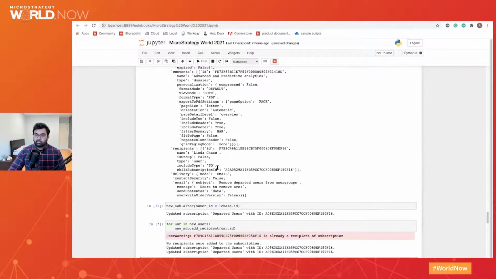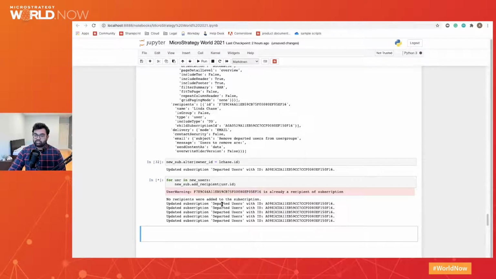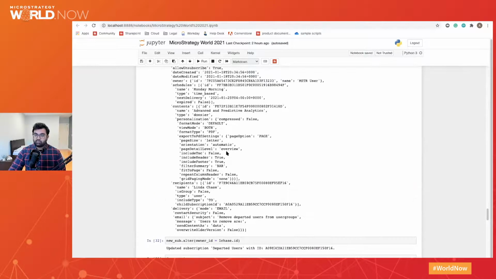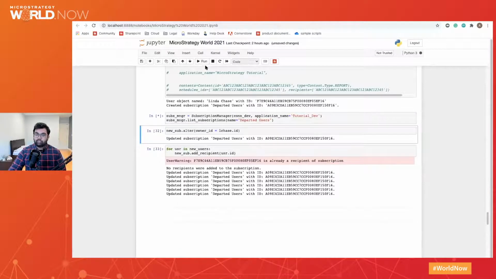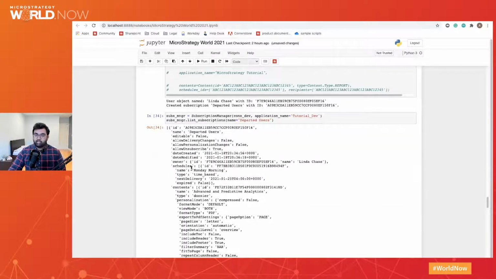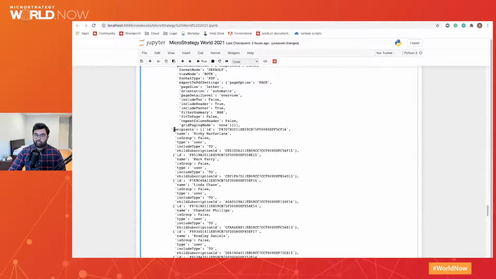And you can see that it's iterating through those 7 user accounts that I've created and adding them as recipients of the departed user email subscription. And now if we check the properties again, the owner is now Linda Chase, and the recipients are all of the new administrators that I've created.